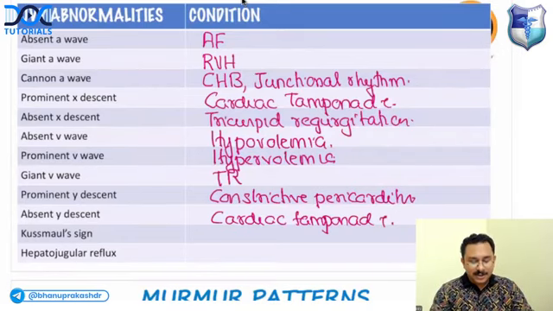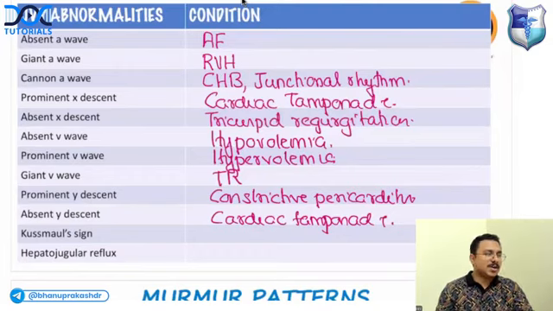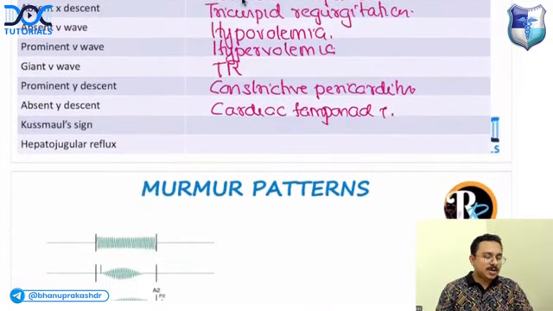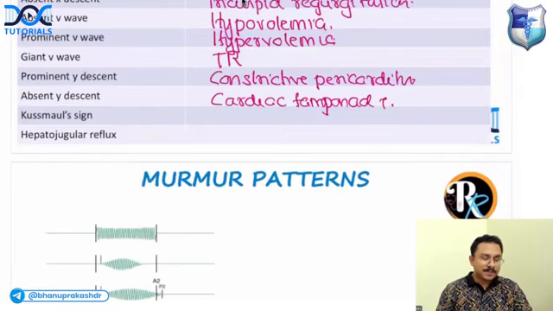So who's going to tell me in what condition you will get the Kussmaul sign? What is Kussmaul sign? Normally during inspiration, there is a fall in the JVP. If there is an increase in the JVP during inspiration, it is called Kussmaul sign. So can you tell me what are the causes of Kussmaul sign? Waiting for your answers in the comment section.